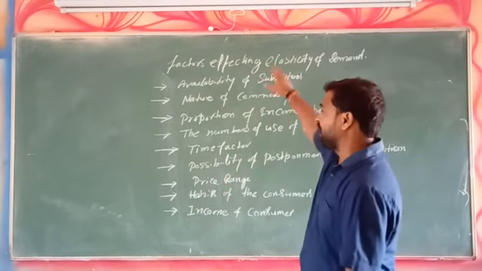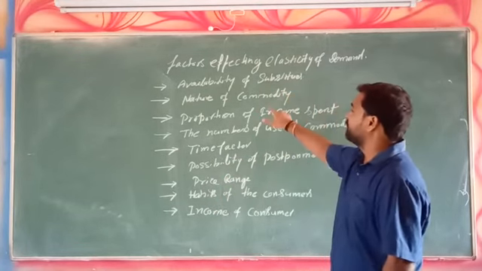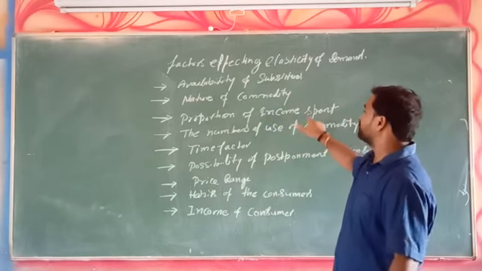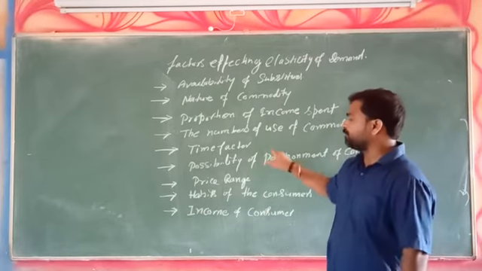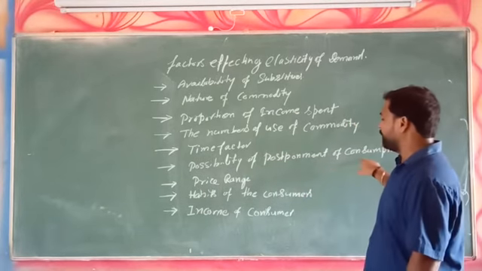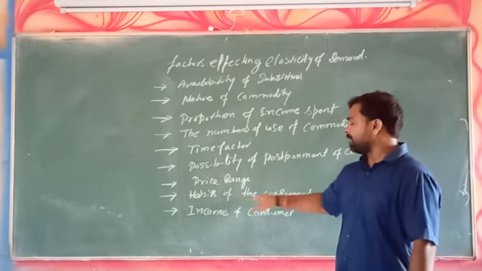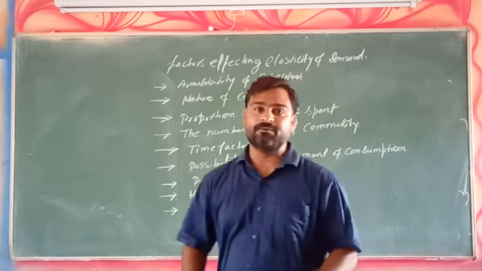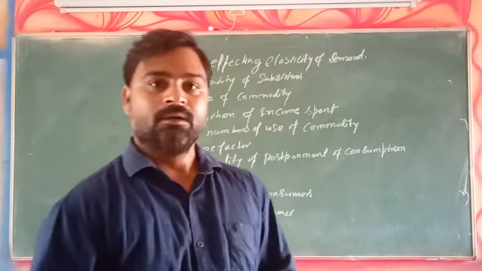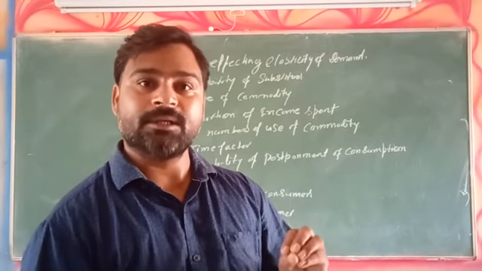We have discussed the 9 points: availability of substitutes, nature of commodity, proportion of income spent, number of uses of commodity, time factor, possibility of postponement of consumption, price range, habit of the consumer, and income of the consumer. All these 9 factors affect the demand or elasticity of demand of a